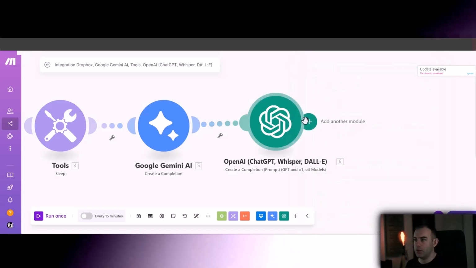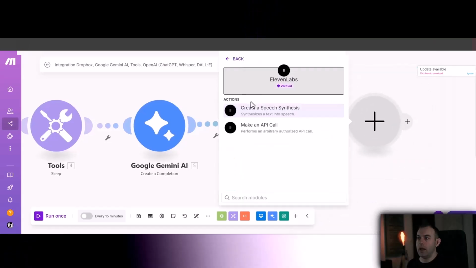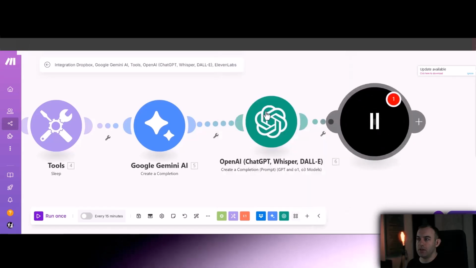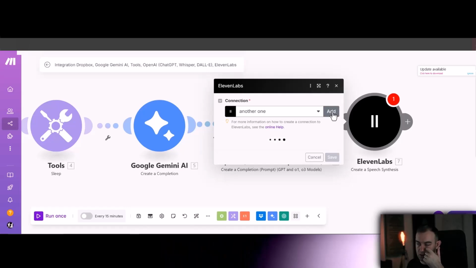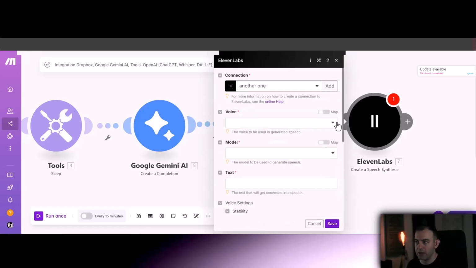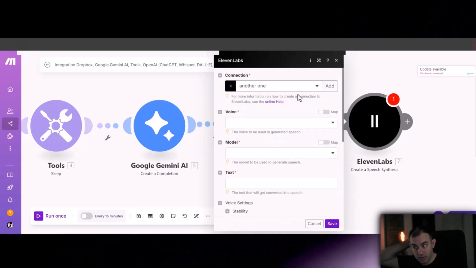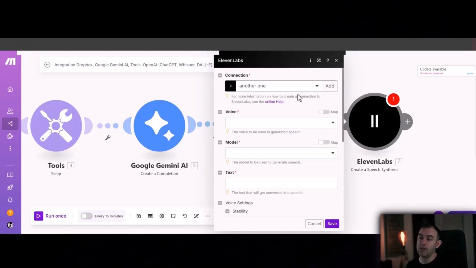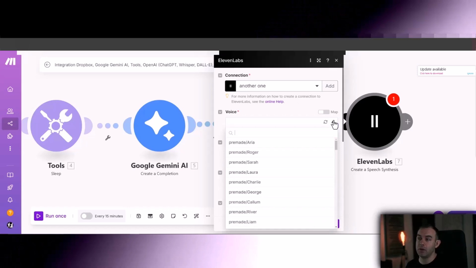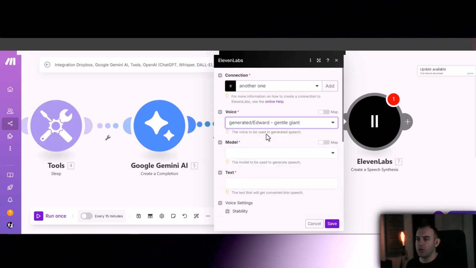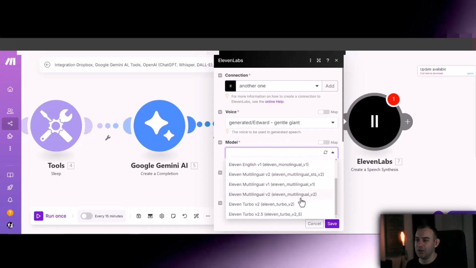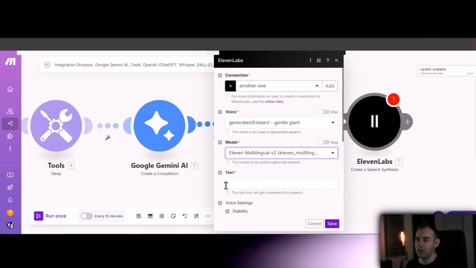Next, we're going to make the ElevenLabs module. You want to create a speech synthesis. If you've never used it, you're going to make a connection, and you're going to just paste in your API key that you can get from your ElevenLabs account. It's really easy. It's in your settings, so just grab it from there. You're then going to be able to pick the voice that you want to use. Let's go with Edward Gentle Giant, Eleven Multilingual 2.